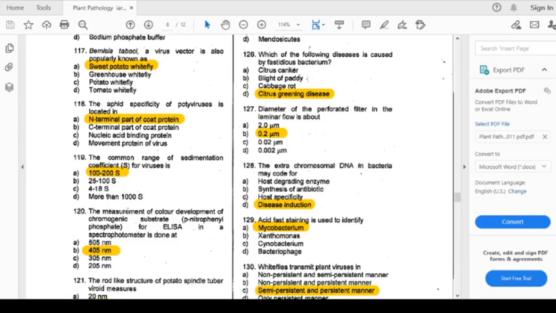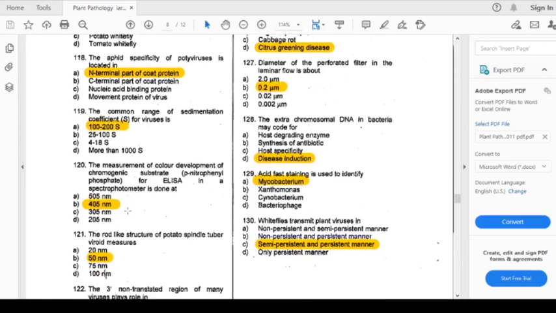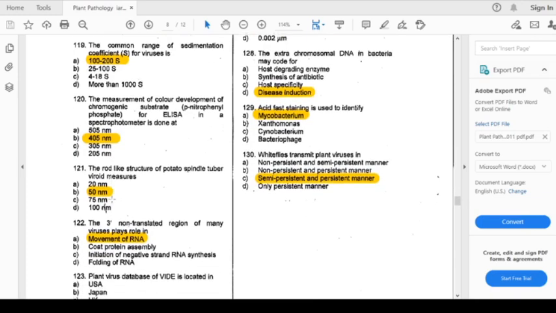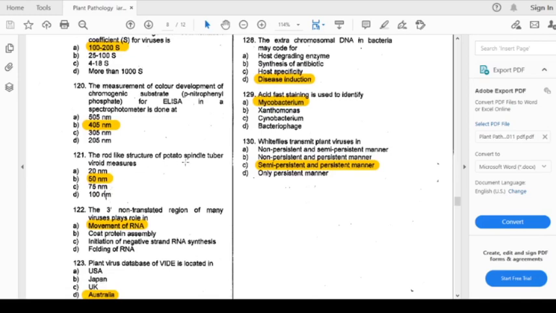Now we will come to question number 120. The measurement of the color development of the chromogenic substrate, that is p-nitrophenyl phosphate, for ELISA in a spectrophotometer is done at, the answer is 405 nanometer. Now we will come to 121. The rod-like structures of potato spindle tuber virus measure: the options are 20 nanometer, 50 nanometer, 25 nanometer, 100 nanometer. The answer is 50 nanometer, option number B.